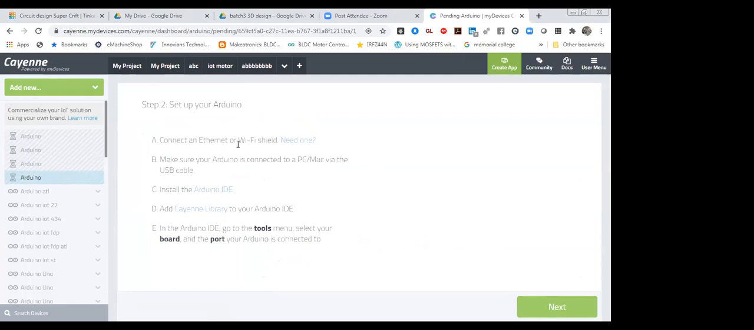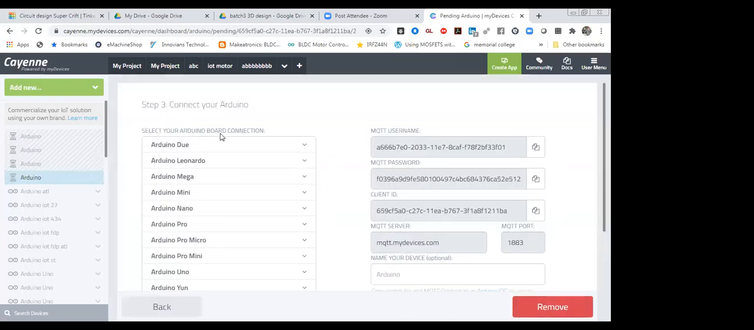It says connect with Ethernet or Wi-Fi, make sure your Arduino is connected with the PC, and install Arduino IDE if you do not have it. Then you can see add library. You have to add the library first. I will let you know how you can add the library also. Let me go ahead. This one is the second step, I'm going to the third step. So this is step number 3.